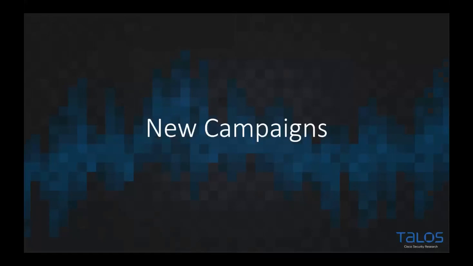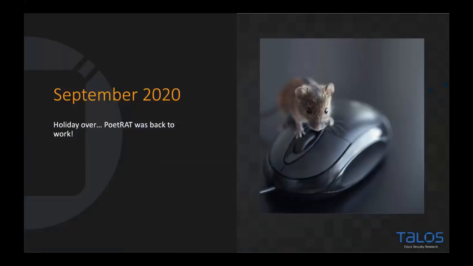So then we started to see new campaigns in September, as I mentioned. Fun's over. PoetRAT was back to work. In September 2020, we started to see a couple of new files that looked very similar to PoetRAT and had the same modus operandi, and the same sort of coat of arms and blurred image approach. This time, though, this one was called Sayaha, which I believe is the Azeri word for list.